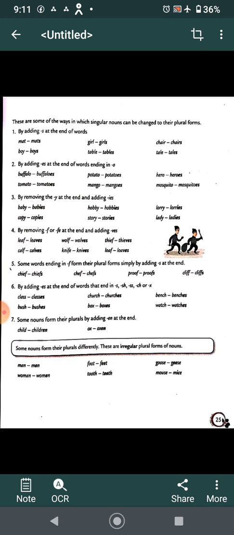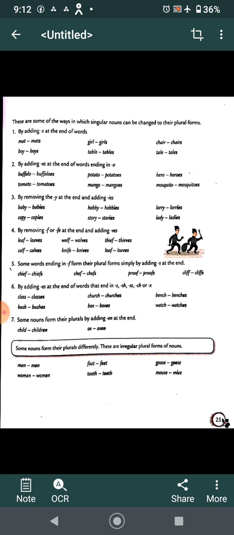By removing y at the end and adding ies: baby, babies, copy, copies, hobby, hobbies, story, stories, lorry, lorries, lady, ladies. By removing f or fe at the end and adding ves: leaf, leaves, calf, calves, wolf, wolves, knife, knives, thief, thieves, loaf, loaves.